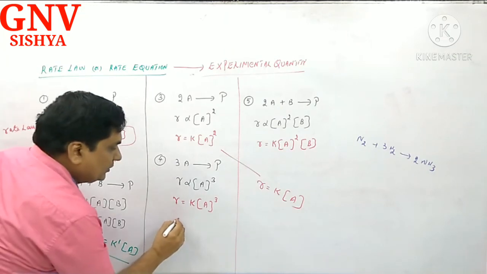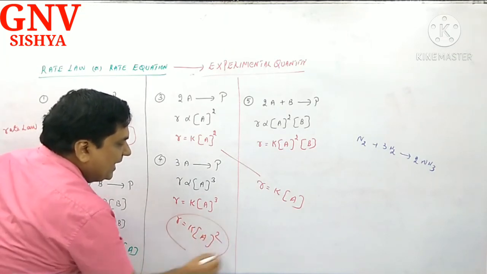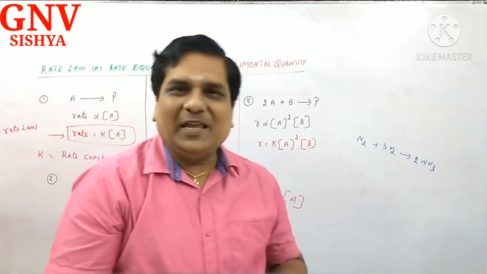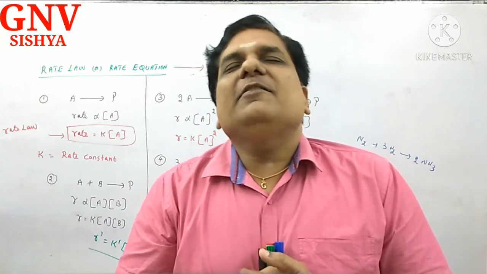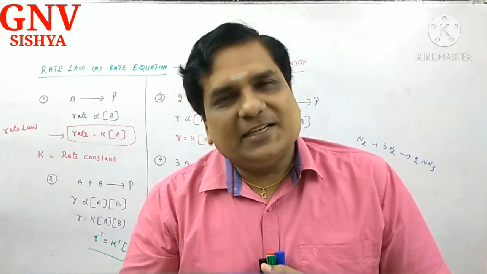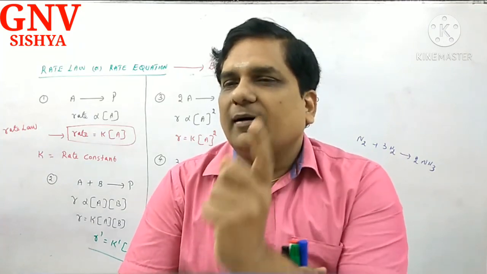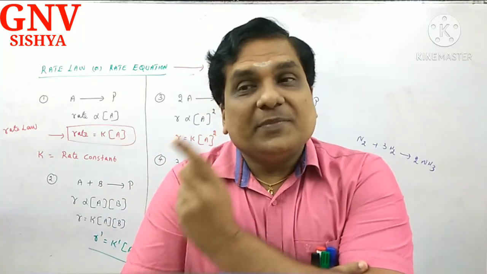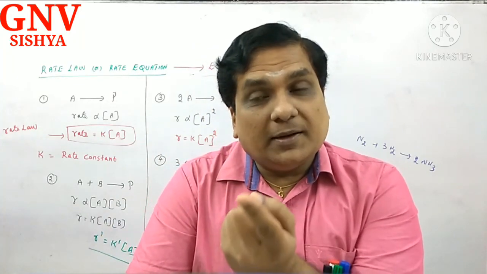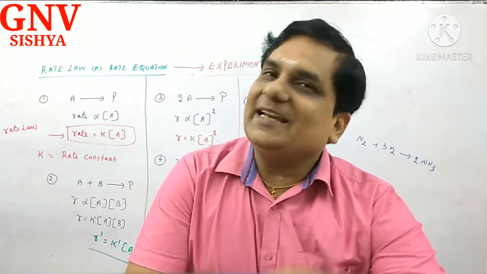What is the reduced rate law? R is equal to K into A power 2. So this is a very important part of our kinetic studies. Correct? Again I am telling you, rate law or rate expression is an experimental quantity. There are a number of reactants stoichiometrically, but only some of the reactants kinetically.